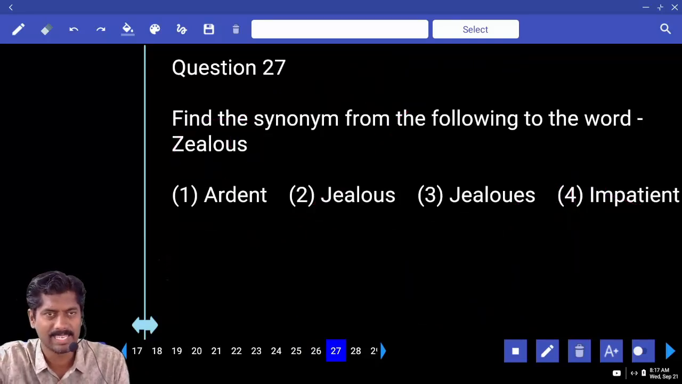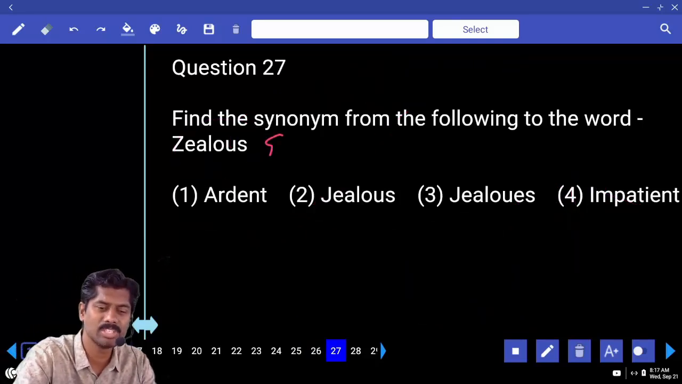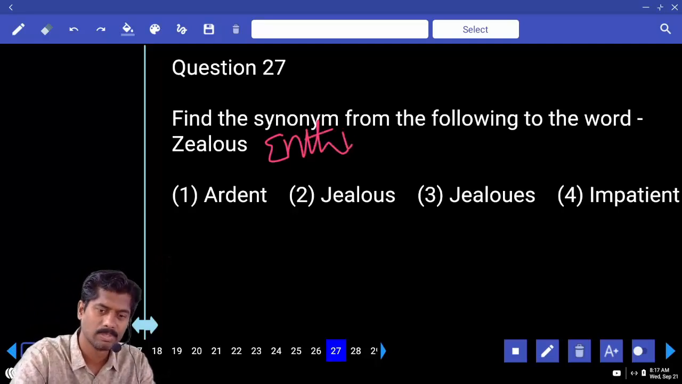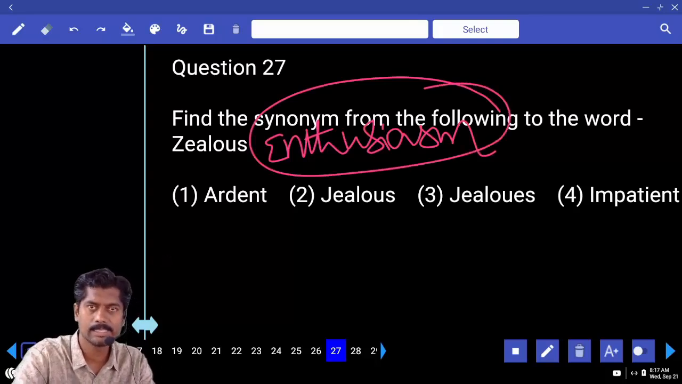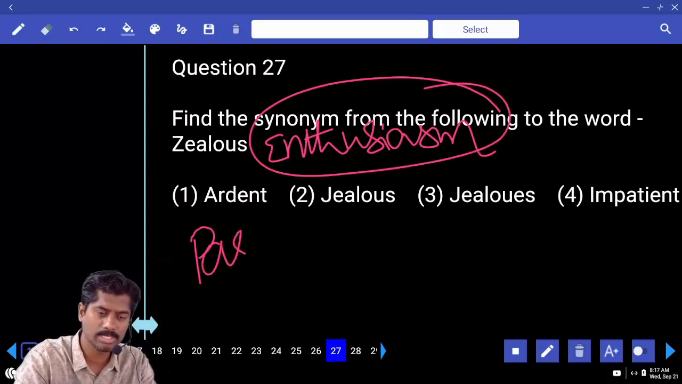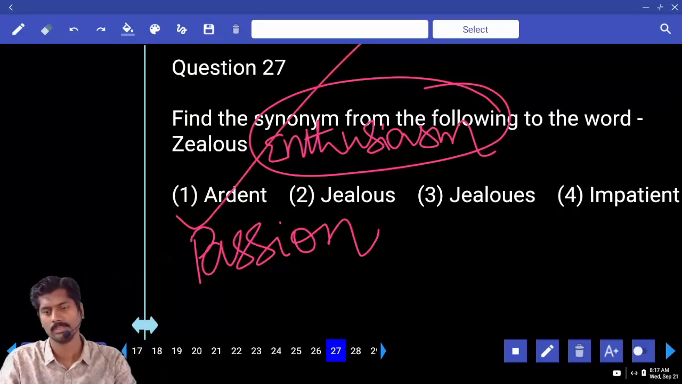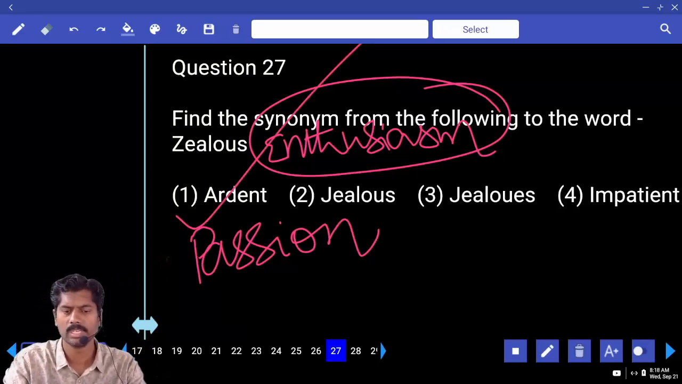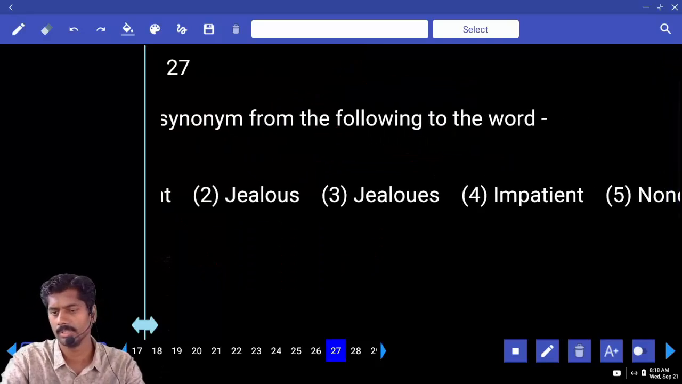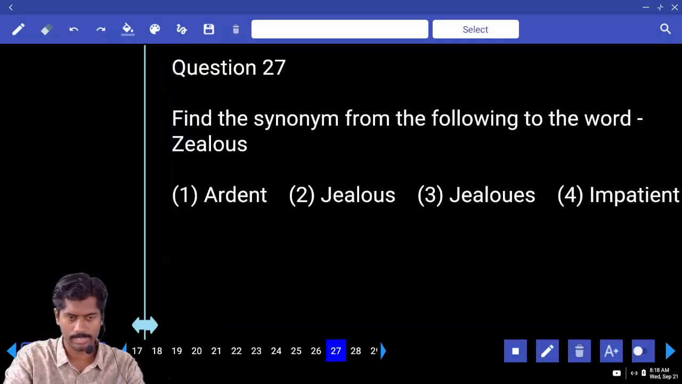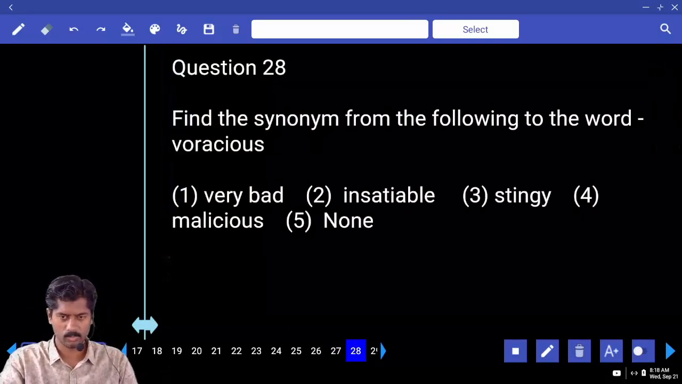Zealous, zeal. Zeal means full of energy, enthusiasm, full of intense interest. Zealous, ardent, passionate, same meaning. Answer is first option. Second, jealous, impatient, and none. Answer 1, ardent.